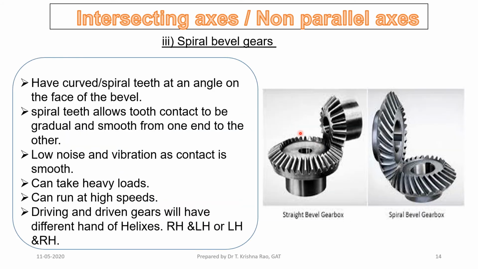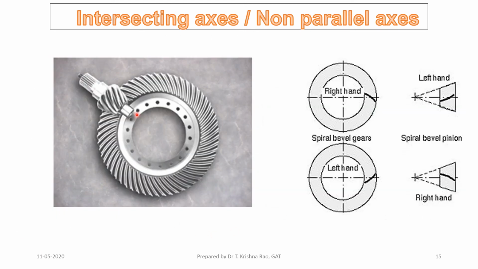Bevel gears again are of two types: straight tooth bevel gears here, and spiral bevel gears here. Unlike your spur gears with straight teeth, the helical gear has curved teeth. Similar to that we have straight tooth bevel gears and then spiral bevel gears. This is a spiral bevel gear here.